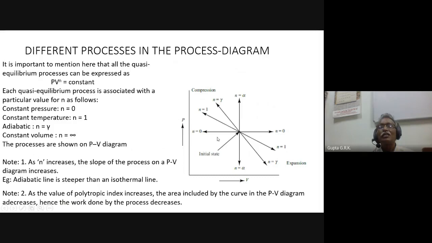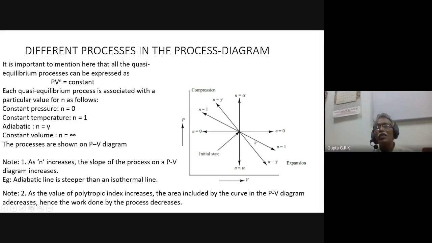If I take PV^n equal to constant, it is a general process. If n equal to 0, this is P equal to constant. If n equal to infinity, that is the isochoric process, the constant volume process. If n equal to 1, PV equal to constant, isothermal. Though it is drawn like a straight line, it is actually a rectangular hyperbola, but it is given some slope.